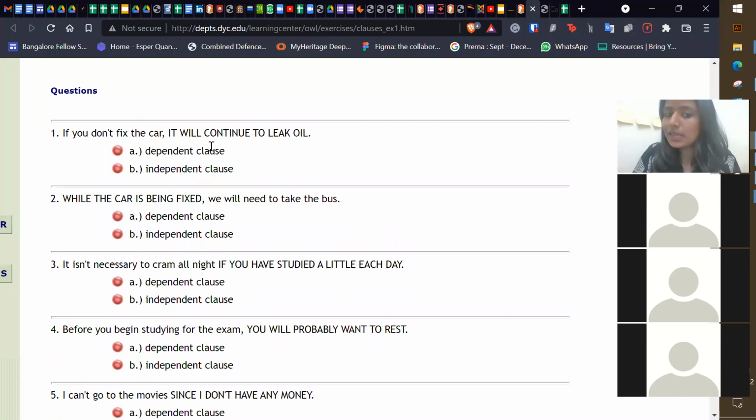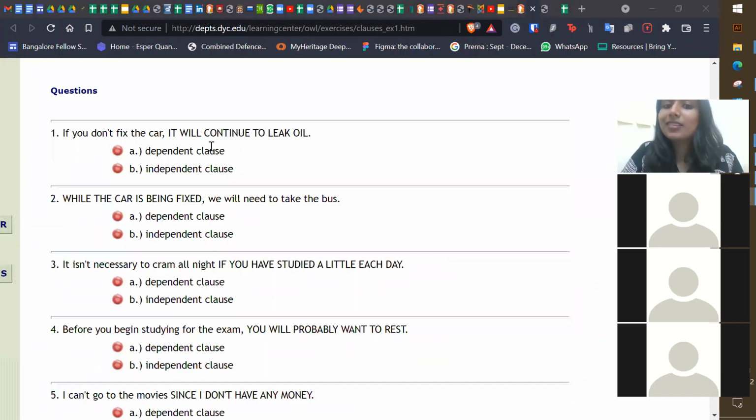If it is a complete sentence, it will be what clause? Independent clause. If it is an incomplete sentence, it will be a dependent clause. Okay, let's do the first one. If you want to understand this, आप अगर ये वाला cut करके देखोगे, if this sentence is making sense without this line, then it will be an independent clause. If it is not making sense, you can hide one sentence and see, is it making sense or not?